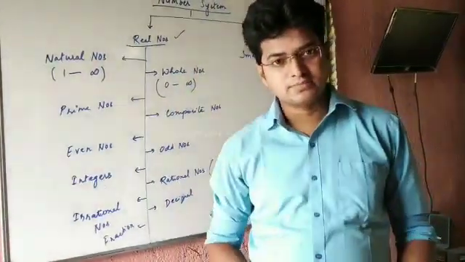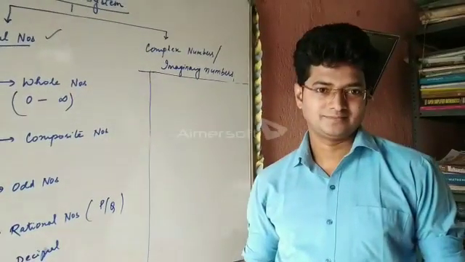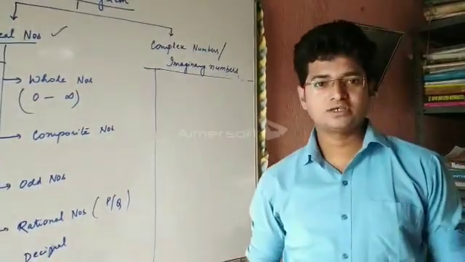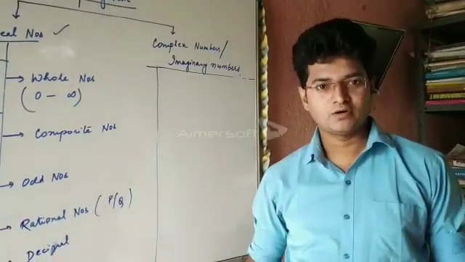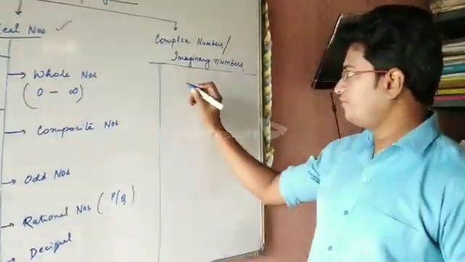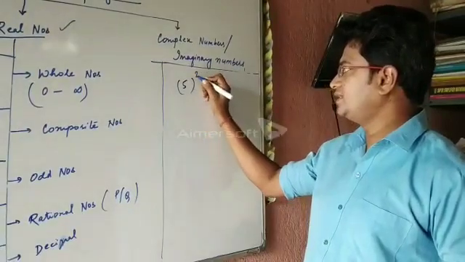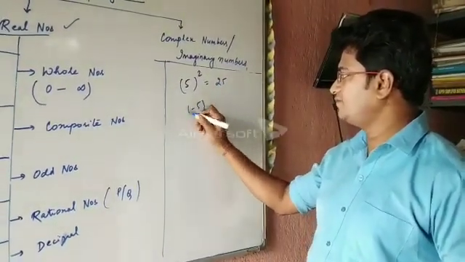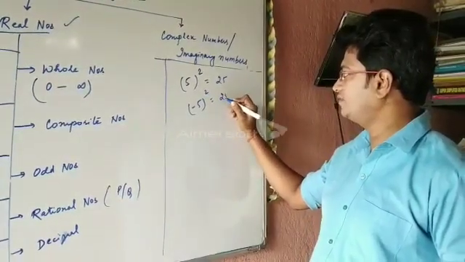So what is complex numbers? The numbers which are not real are said to be complex number or imaginary number. 5 square is 25. Minus 5 square is 25.